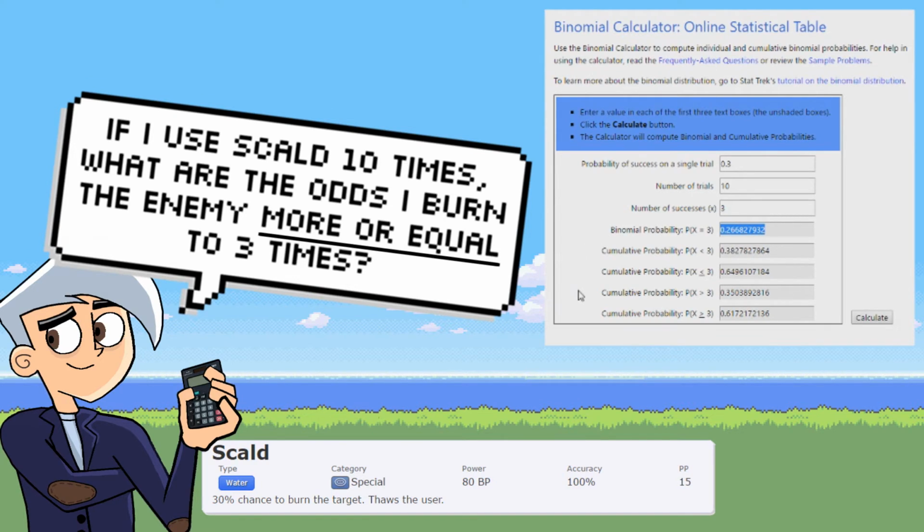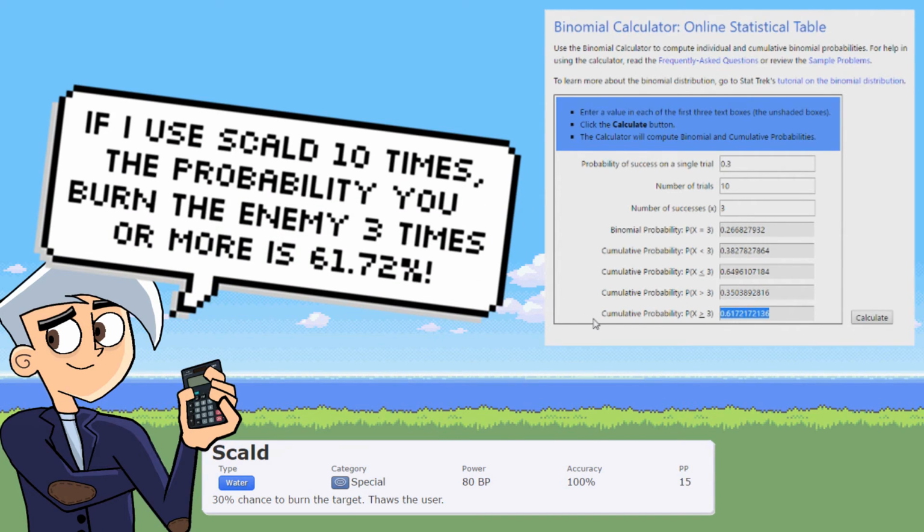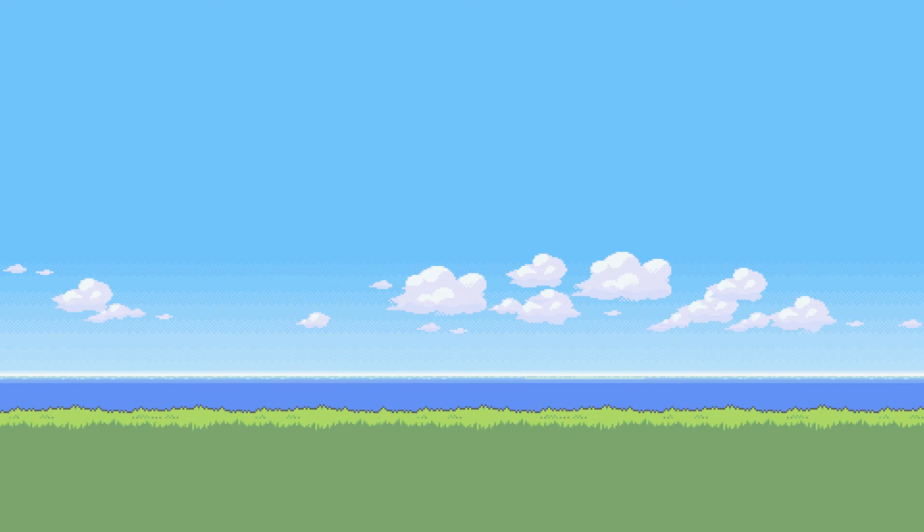However, the chances of me burning the enemy at least 3 times, meaning that I can burn him 3 times or more, is a whopping 61.72%. And my chances of burning the enemy more than those 3 times is 35%, which isn't 30% either. So in conclusion, if you really think that Scald burns you 30% of the time, think again.